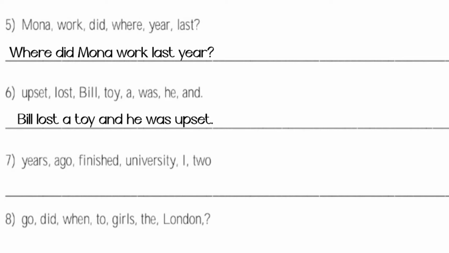Number 7. Years ago finished university I two. This will be like, I finished university two years ago. Number 8.